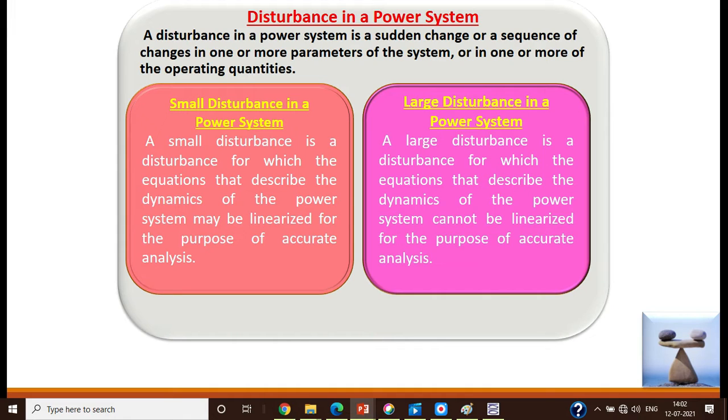In that case, the dynamics of the machines or the power system can easily be related with a linear equation for accurate analysis. Whereas in the case of large disturbances, the dynamics of the power system cannot be linearized for the purpose of accurate analysis. The disturbance is very large and the equation governing the input-output relations is not a linear equation, it is a non-linear equation.